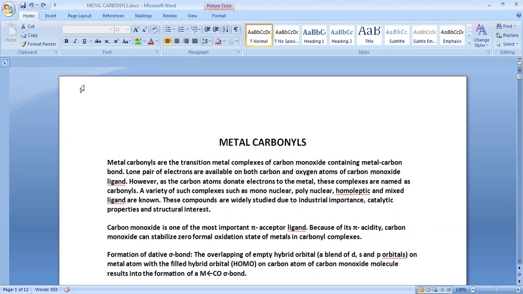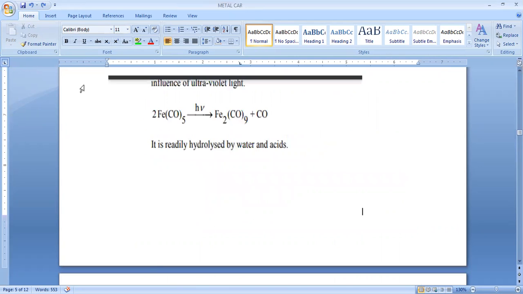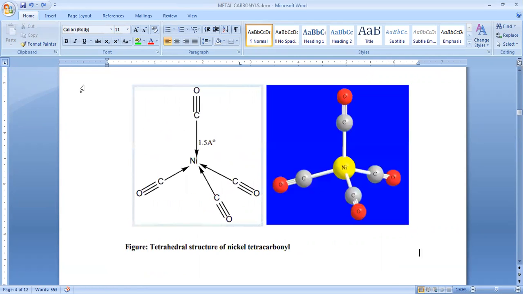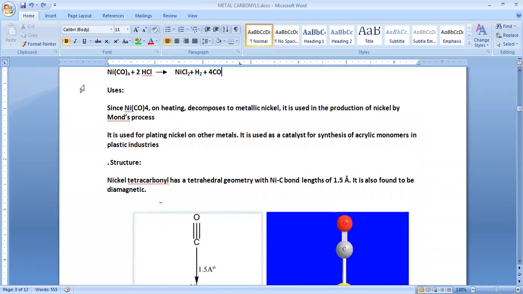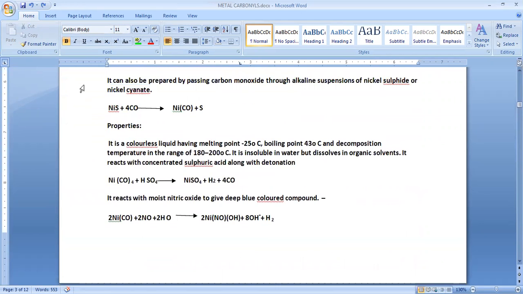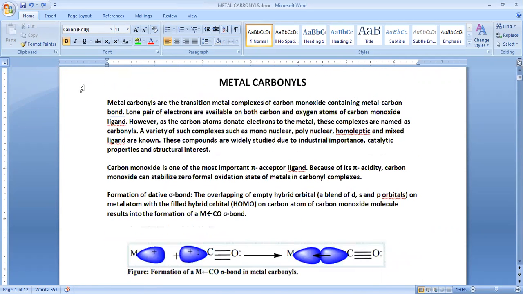Okay, so now the metal carbonyls. The actual topic is metal carbonyls. That name implies what metal carbonyls are: compounds which consist of a metal along with carbonyl groups. Here carbonyl does not mean the carbonyl functional group.